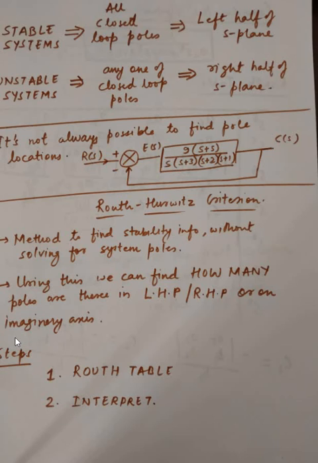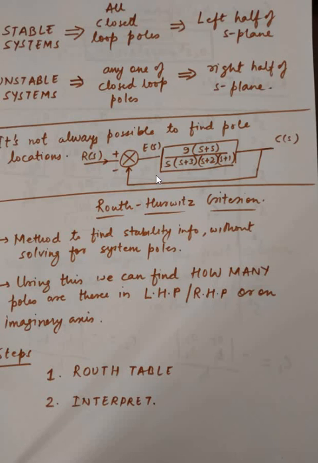Okay, but you might be wondering that we have MATLAB and we can find the system poles even if it is a 100th order system. So it is more useful in designing the system rather than finding the answers. When you're analyzing a system and you want to design a controller, you don't want to find the poles, but you want to find the value of your controller gain, K, for which the system would become stable. So you cannot use MATLAB for that.